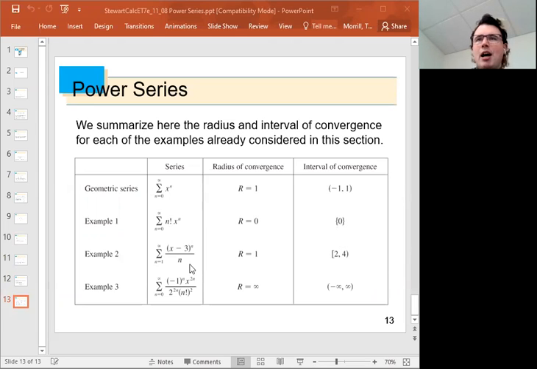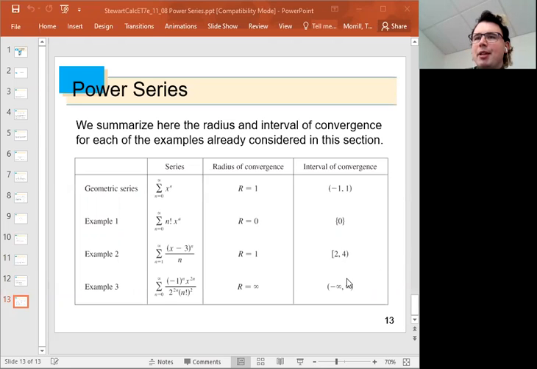Here is another example of a power series. This power series is centered at x equals 3. And this almost looks like a geometric series, except I've got x minus 3 to the power n. It kind of looks like a geometric series, then divided by n, starting at n equals 1, so I don't divide by 0. And similar to the geometric series, this function has a radius of convergence equal to 1. The interval of convergence will be centered at 3. So I can go as far as 1 to the left, which gets me 2, and as far as 1 to the right, which gets me 4.